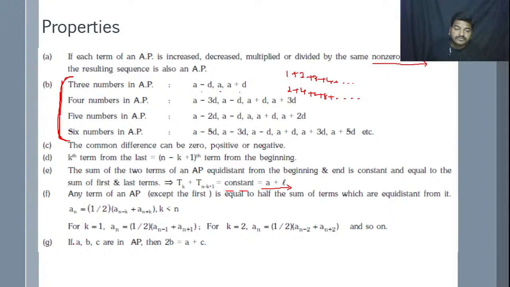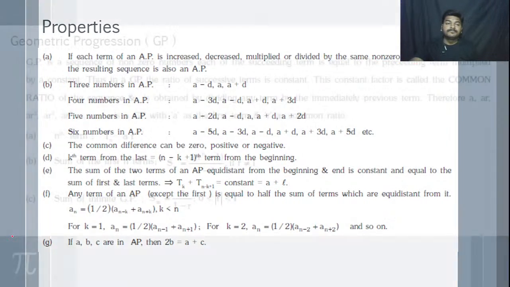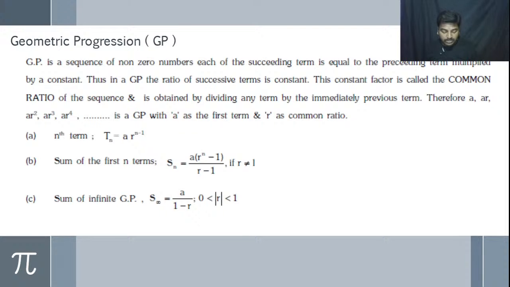Okay. Then if A, B, C are in AP, then 2B is equal to A plus C. This is the important result. We have to keep it in mind. If A, B, C are in AP, then 2B is equal to A plus C. This is the important point among the properties of an AP. Okay. So that is the discussion about arithmetic progression.